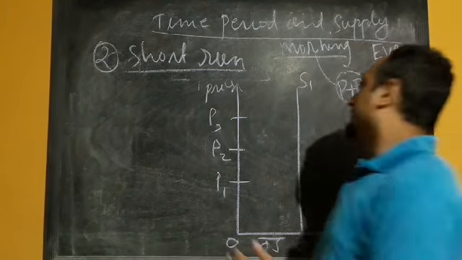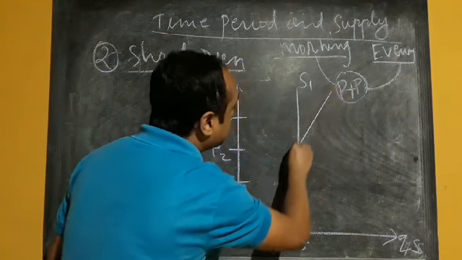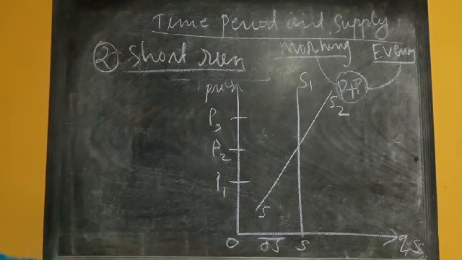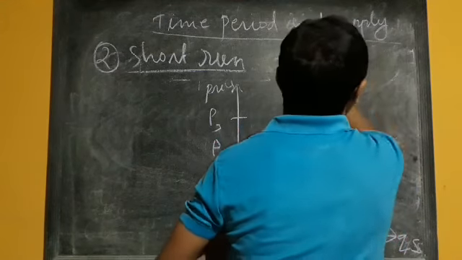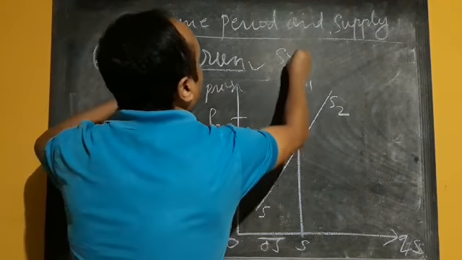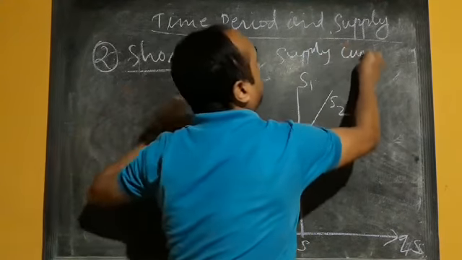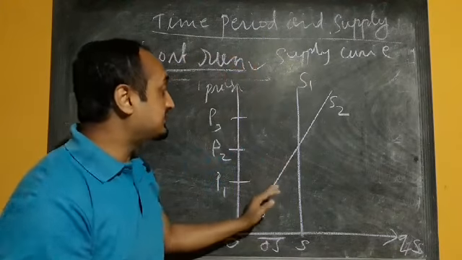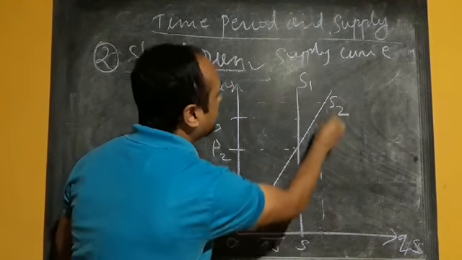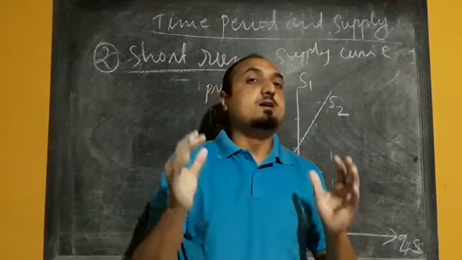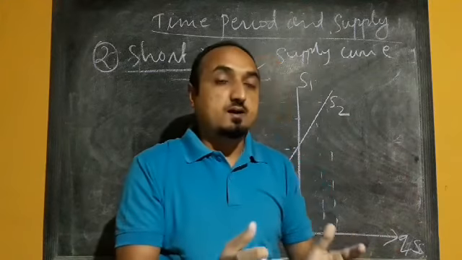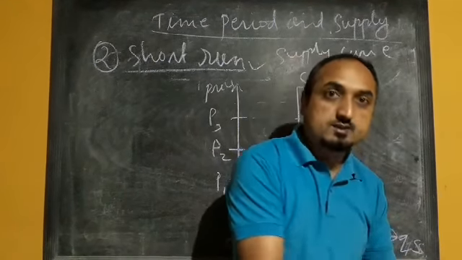Now the shape of the supply curve. Here also the production can be increased, S2, so that S2 represents the short run supply curve, and it indicates that with a certain period of time the supply of commodity can be increased over a period of time. But supply cannot increase by installing more machines, more equipment. How can supply be increased? By dividing the shift, maybe morning shift, evening shift.